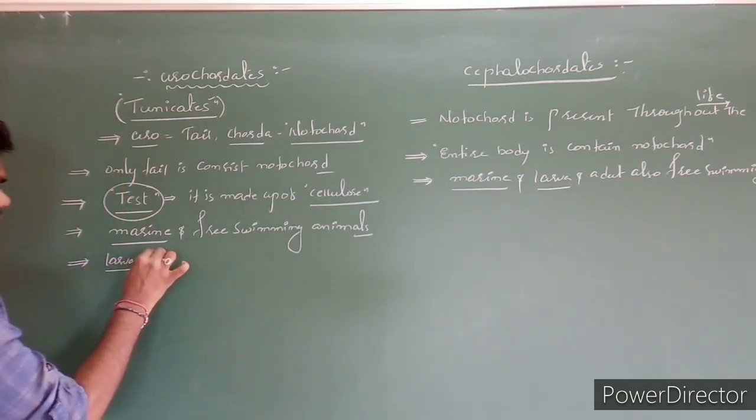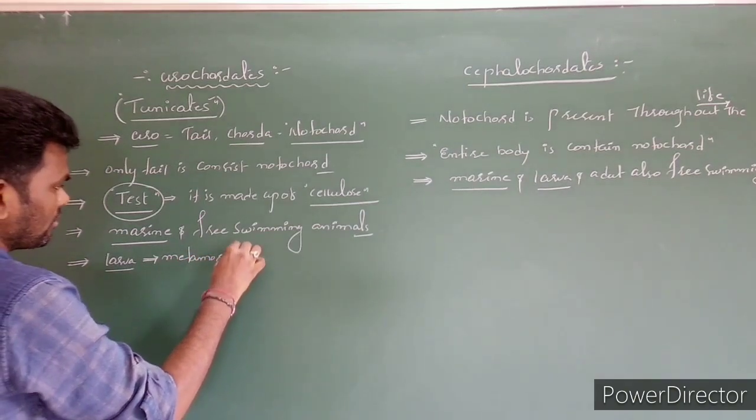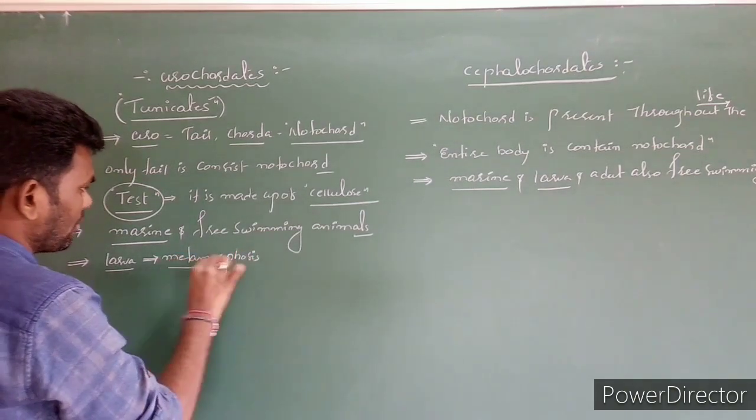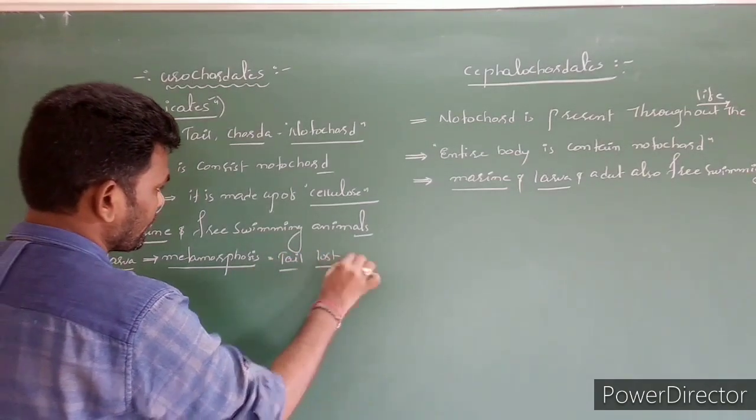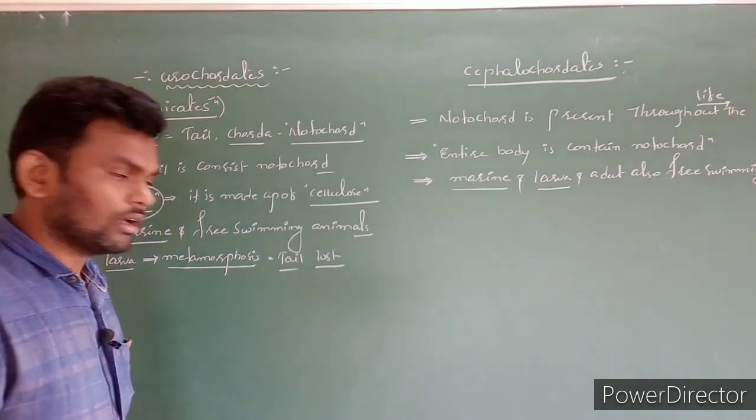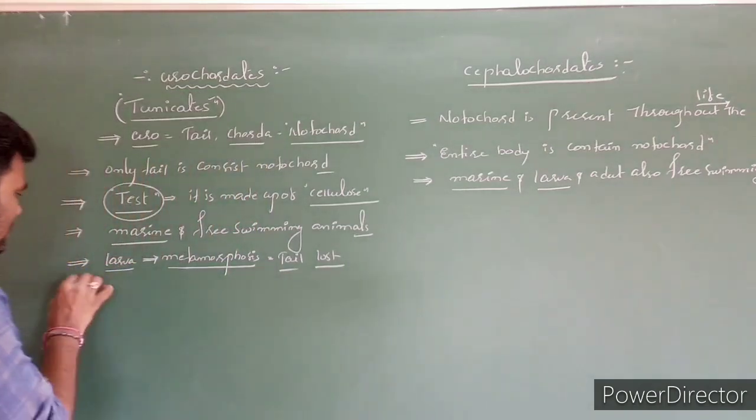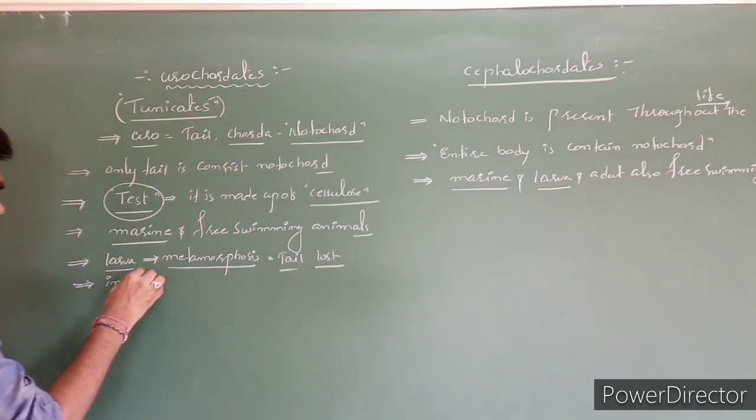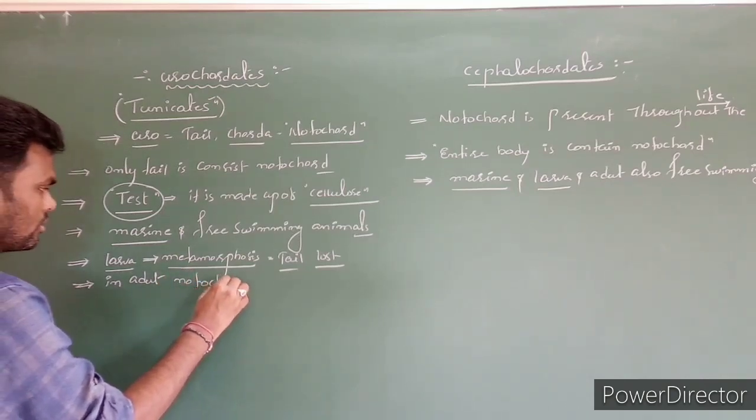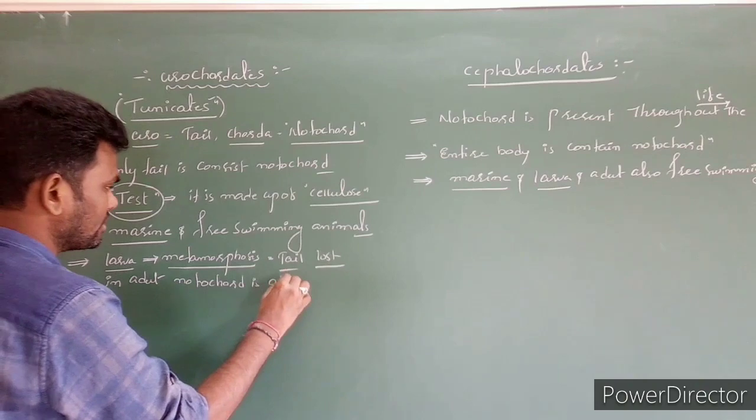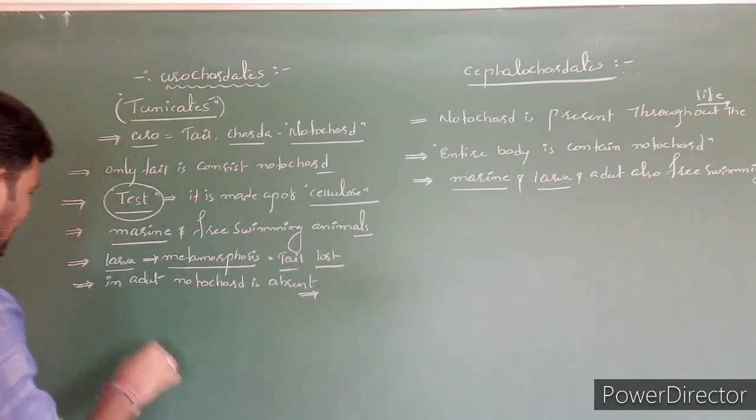Larva, when it develops or during the metamorphosis, the tail is lost. It means what? Only the larva stage contains the notochord, and in the adult the notochord is absent. Clear? Next, nerve cord.